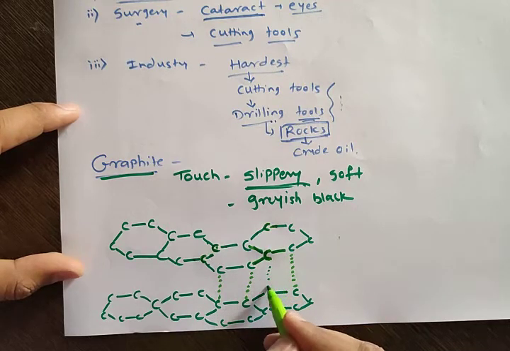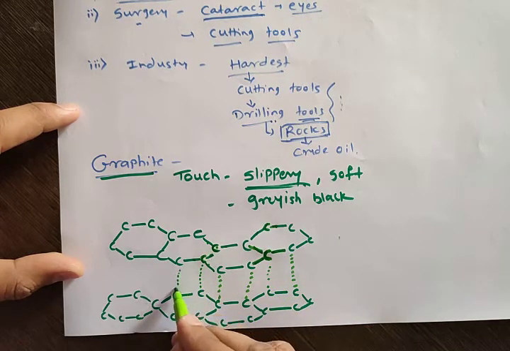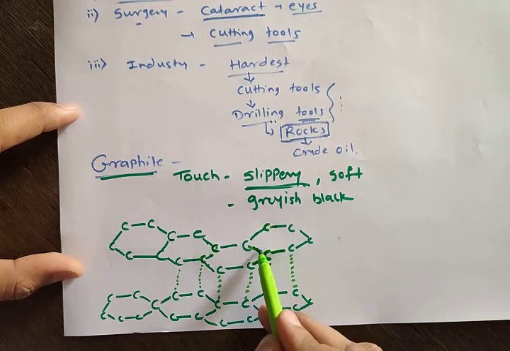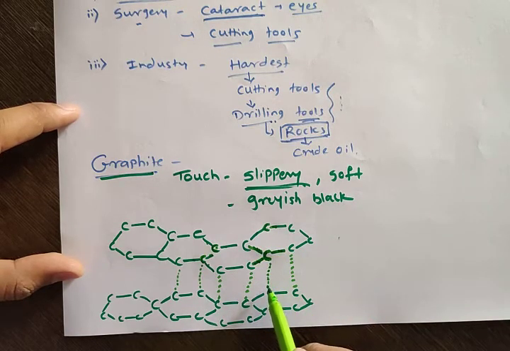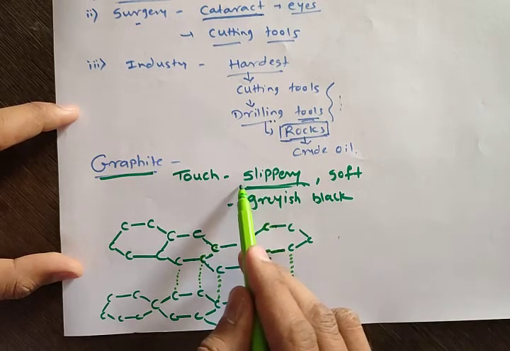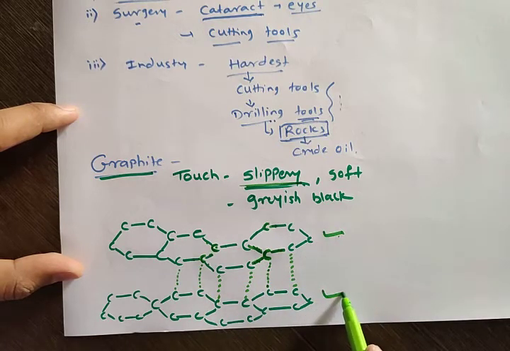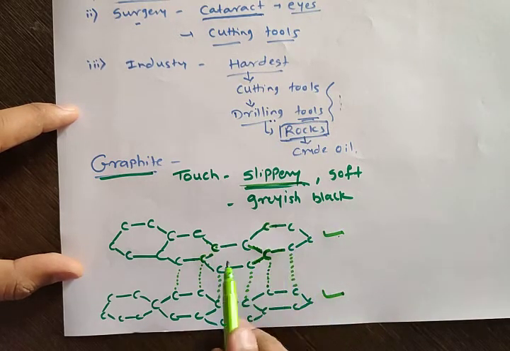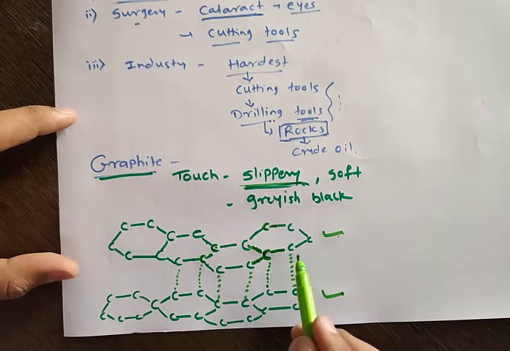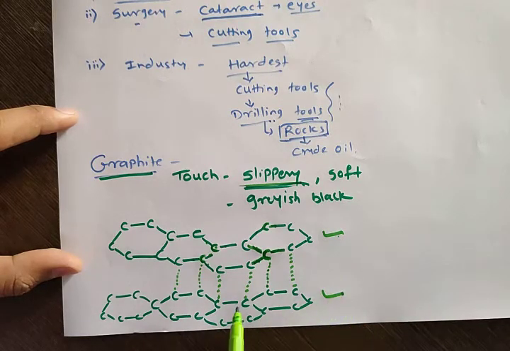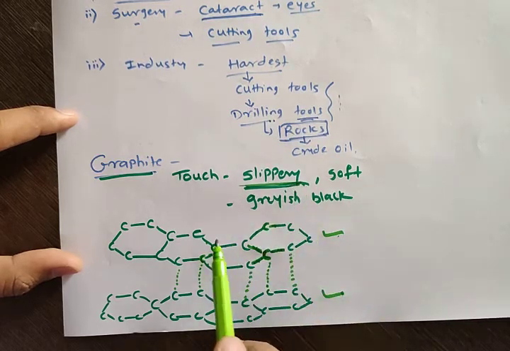Okay, so each carbon here forms one more bond. So now it becomes 4 bonds. Look here: this is 1 2 3 and this one is the 4th bond, but this bond is stronger and this bond is weak. And now why is graphite slippery? Because these two layers, the first layer and the second layer, slide over each other. That means this layer can move a little bit to this side, this layer can move a little bit to that side, and due to this nature graphite is slippery in nature.